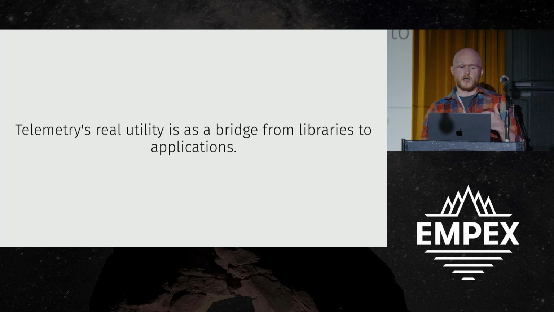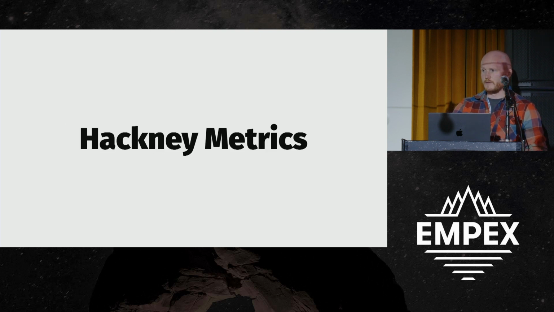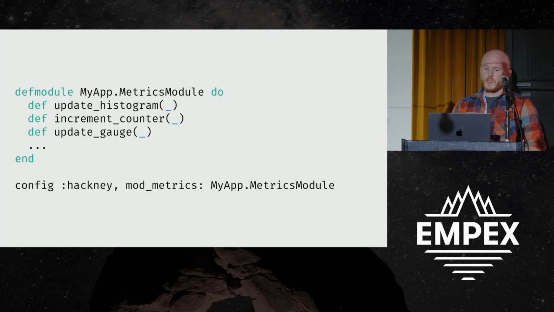So that's cool. But really, telemetry's utility comes when libraries can emit events to application code. So I think a good way to highlight how this is useful is to talk through a library that does not use telemetry. And for that, I'm going to talk about Hackney Metrics. So this is not a knock against Hackney at all. We use it extensively. This is merely to highlight and contrast the differences of the metric system. Hackney Metrics requires you to do two things. First, you need to define some module that implements some protocol for all of the functions that Hackney will call as part of its metric submission.